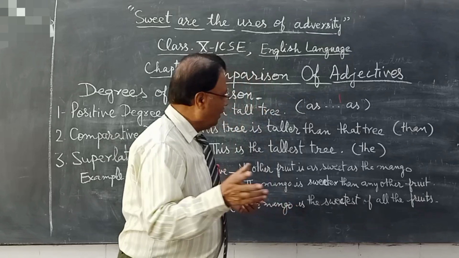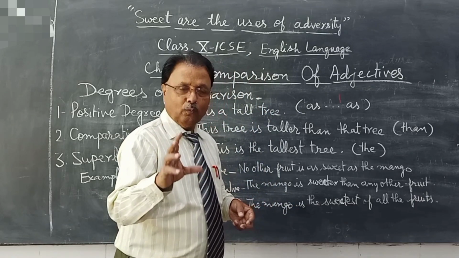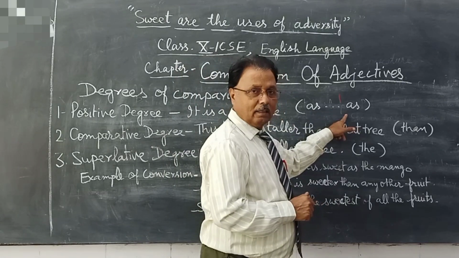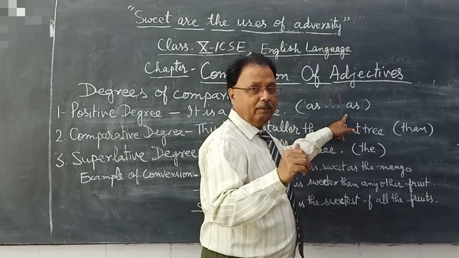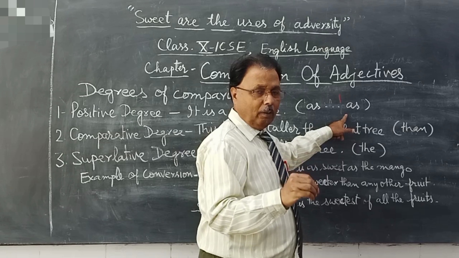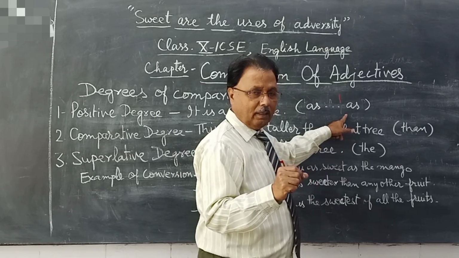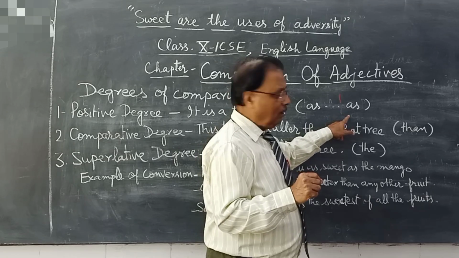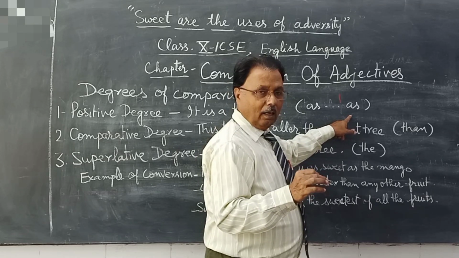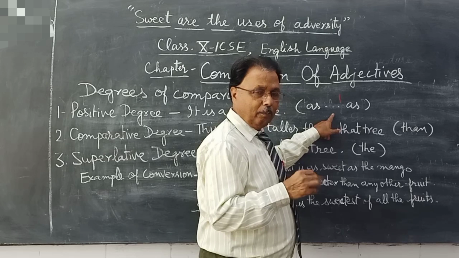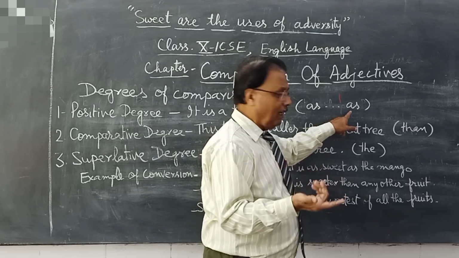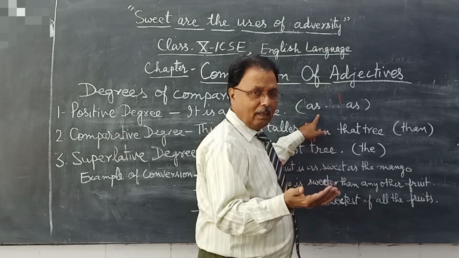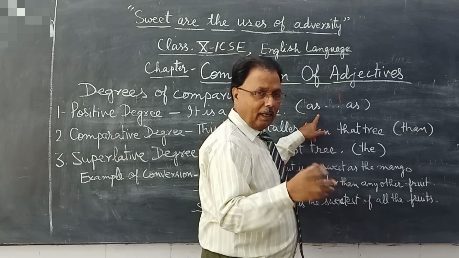For that we require some words. In positive degree, we use as, then the adjective in positive form, and after that as, such as tall as, good as, like this.